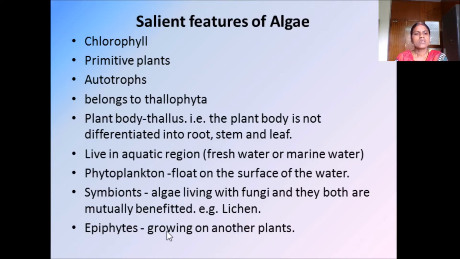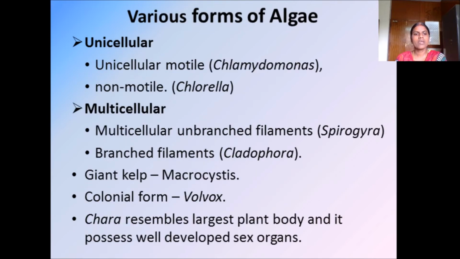And some algae will grow on another plant. On the surface of another plant these algae will grow. Those algae are called epiphytes. So there are various forms of algae. One is unicellular algae and another one is multicellular algae.